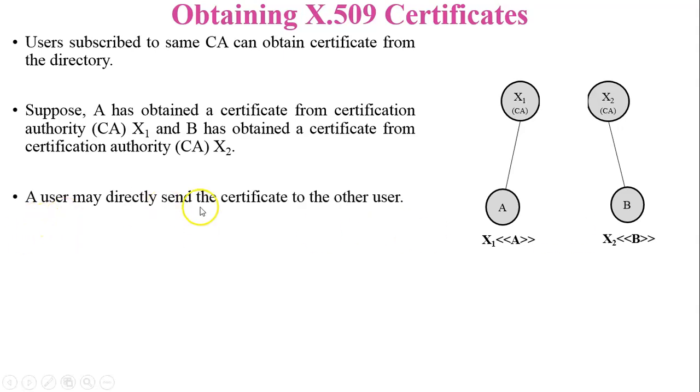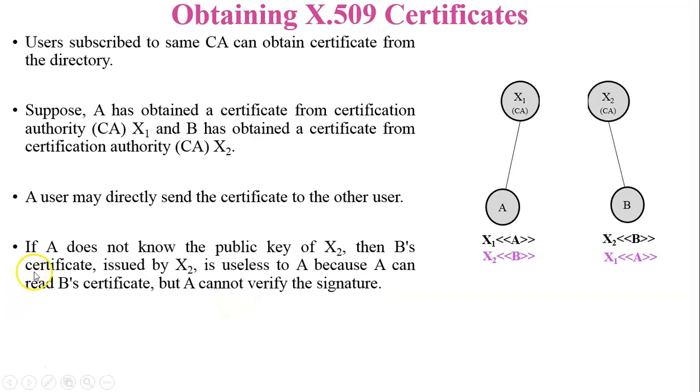A user may directly send the certificate to the other user. Now you can see over here, A will send his or her certificate to B and B will share his or her certificate with A. So here X2<<B>>, and here X1<<A>>.